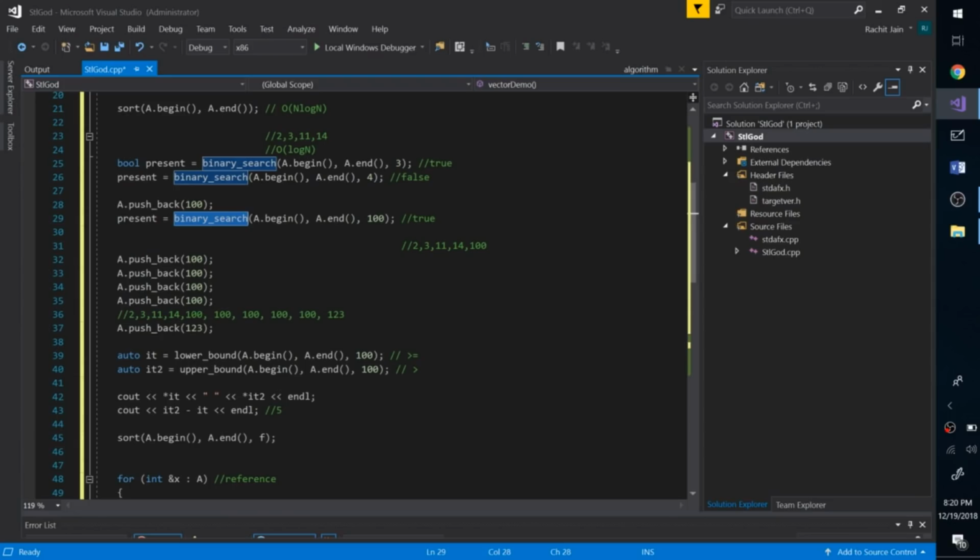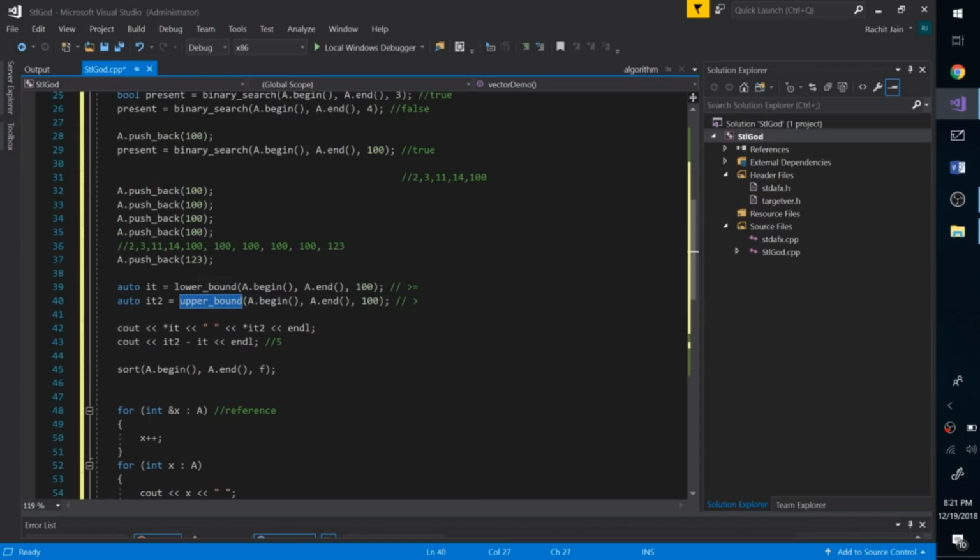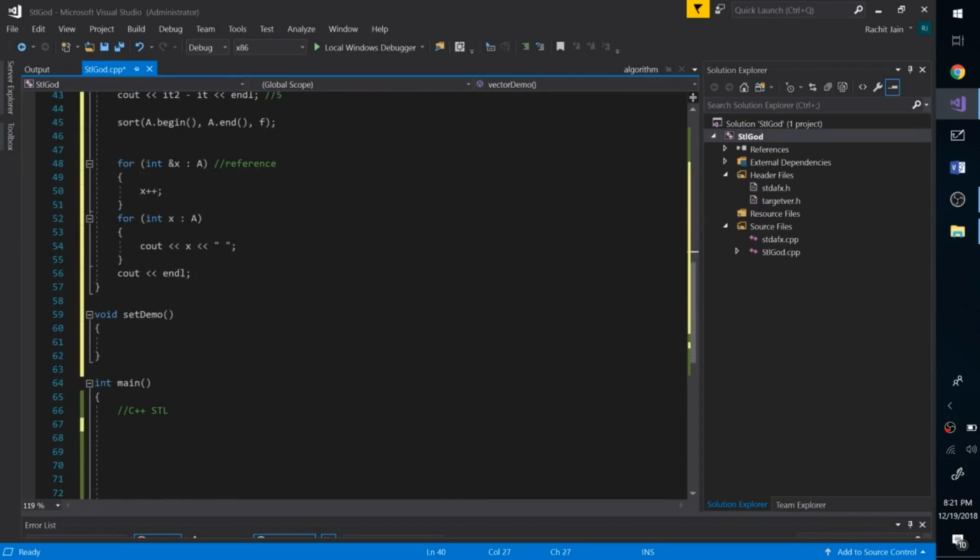Now let's say your array is sorted, and you insert some number, or some 3-4 numbers, and then you have to sort your array again to efficiently answer queries about lower bound and upper bound. But sorting takes n log n time, so that's something we want to avoid. We want some data structure where we can keep on inserting elements in log n time, and keep on performing operations like lower bound and upper bound in log n time as well. This is what we want. So to do that, we have set.